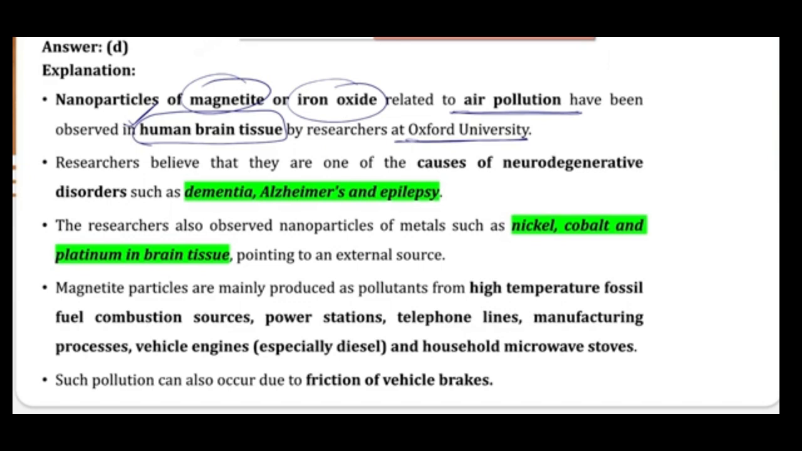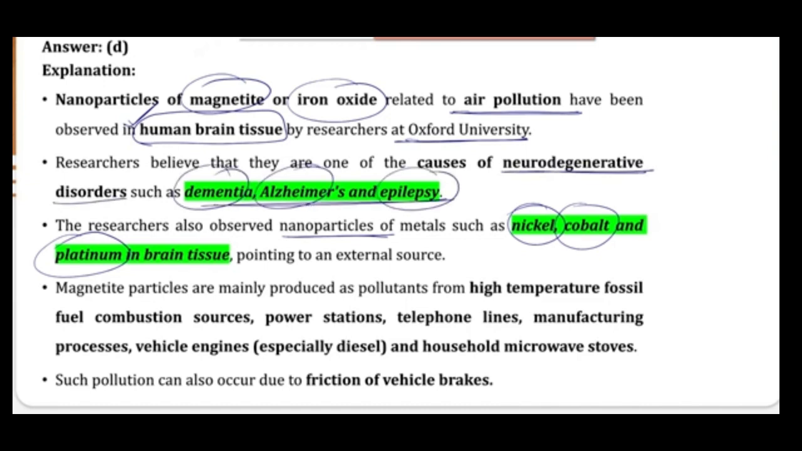Other than them, there are certain other metals, just like nickel, cobalt, platinum. These are also found in the brain tissues. So the nanoparticles of these metals are also found inside the brain tissues. These are causing some kind of neurodegenerative disorders, just like dementia, Alzheimer's, epilepsy, etc. So these have a harmful effect on the brain.